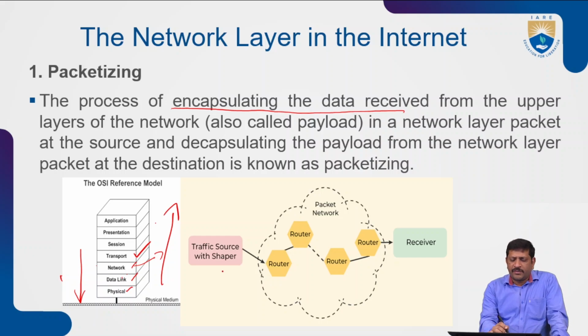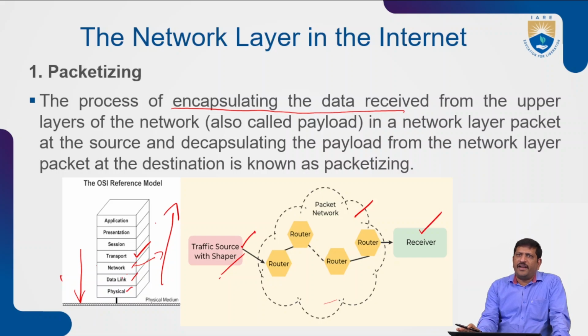That is a traffic source with the shaper. This data can be sent over the network, the packet network, in the form of packets via routers. A number of routers are arranged in a packet network. By finding the best path over these routers, data packets can be transferred from the source device to the destination device, that is the receiver device. This is packetization.